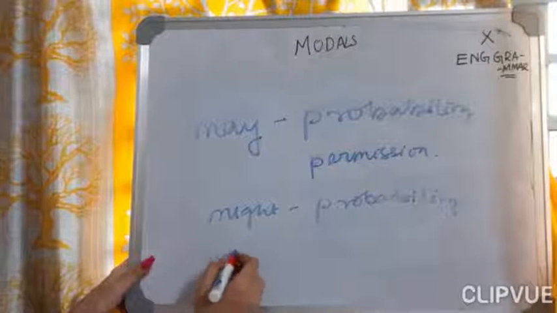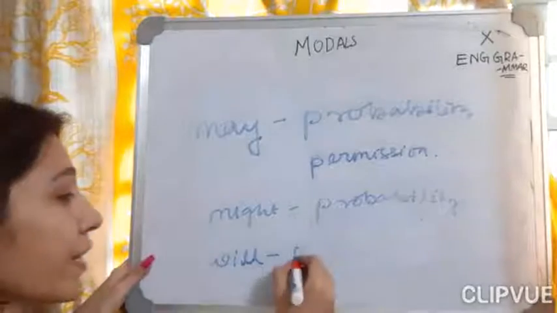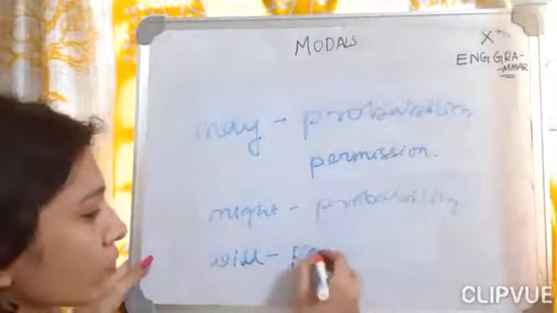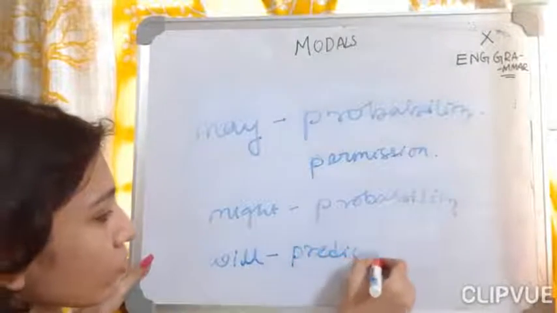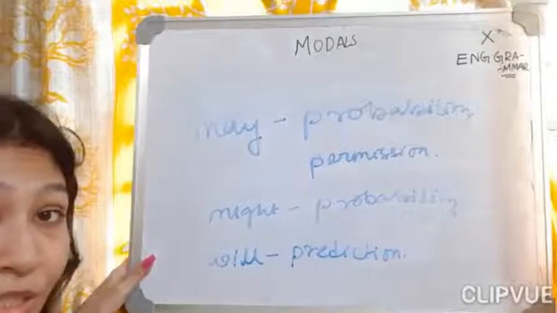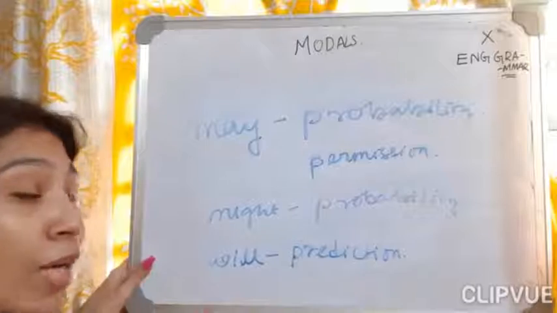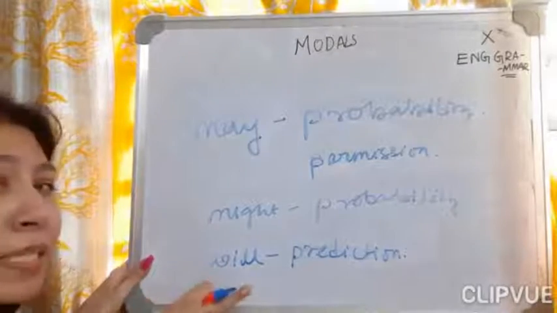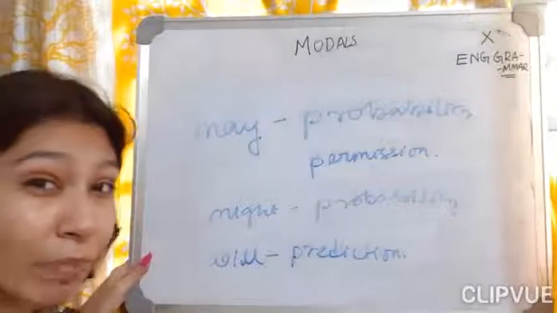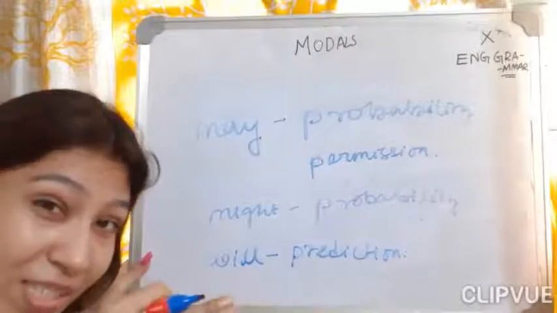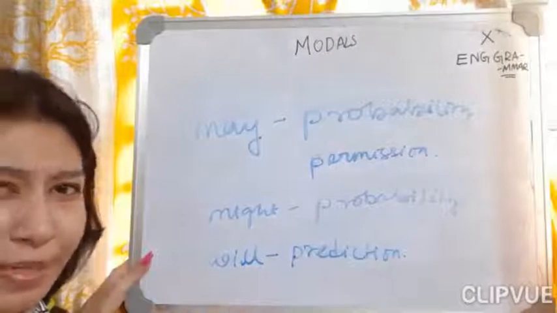Now another thing. Will. It's a very hardcore prediction. No prediction is so hardcore. It is just a 100% prediction that it will happen. So the pressure, the enforcement is much more. It can happen means the probability chances are 50-50 maybe, that sort of thing.